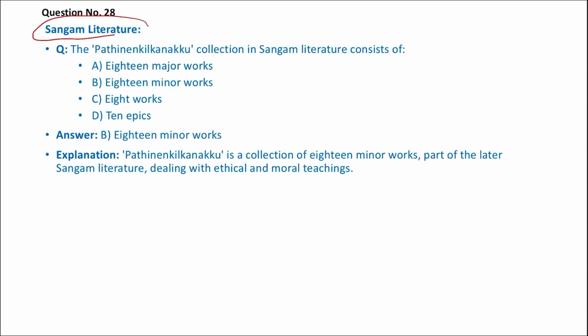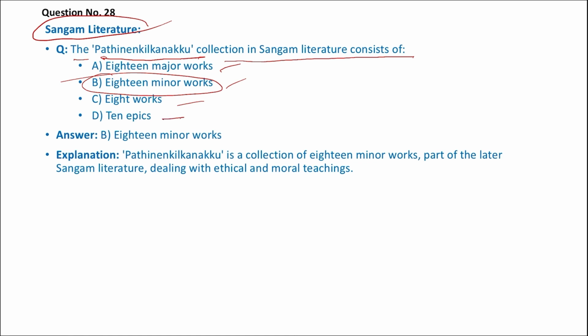The next question again is on Sangam literature. The Pathinenkilkanakku collection of Sangam literature consists of 18 major works, 18 minor works, 8 works, or 10 epics.